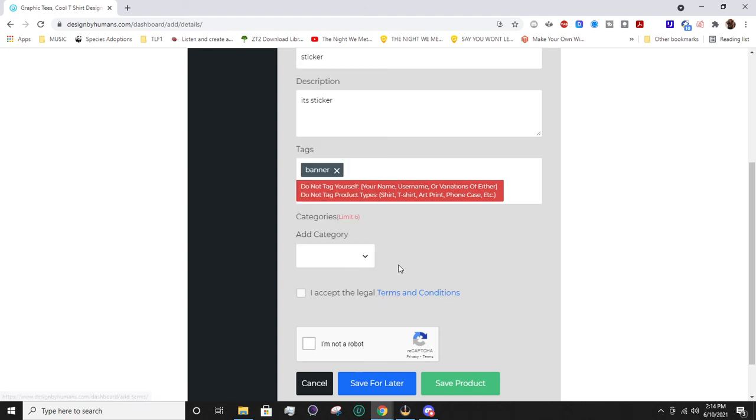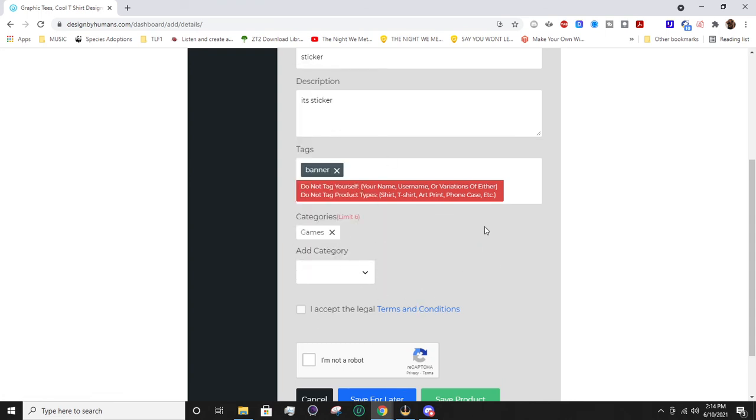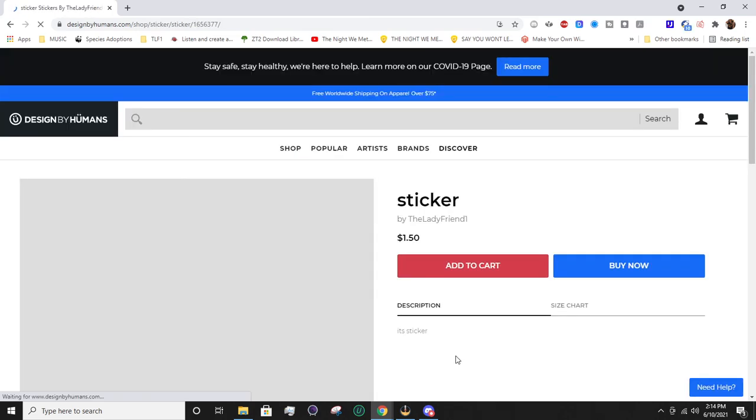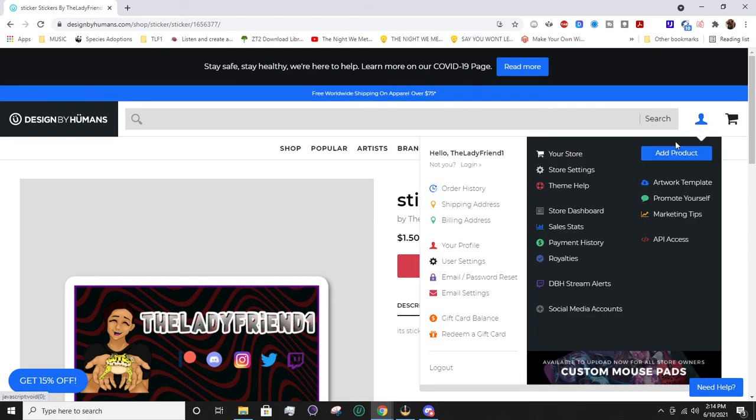And then from there, we're also going to choose a category. Games. Add. There's also subcategories. You need at least one. You can have up to 6. You have to accept the legal terms and say you're not a robot. And then we're going to hit save the product. So now Design by Humans has to approve of this product that you uploaded, because they obviously don't want inappropriate stuff on their site.